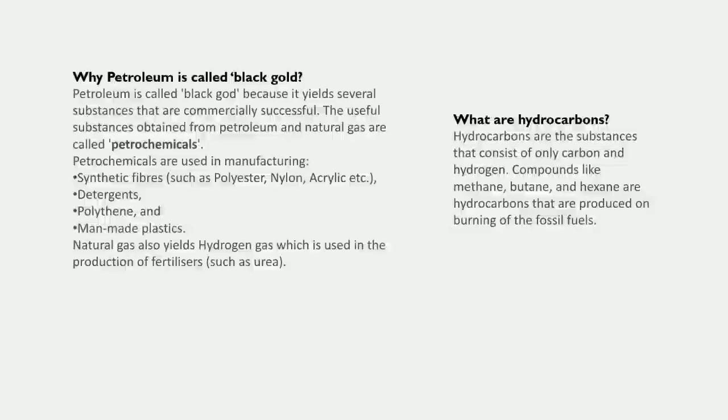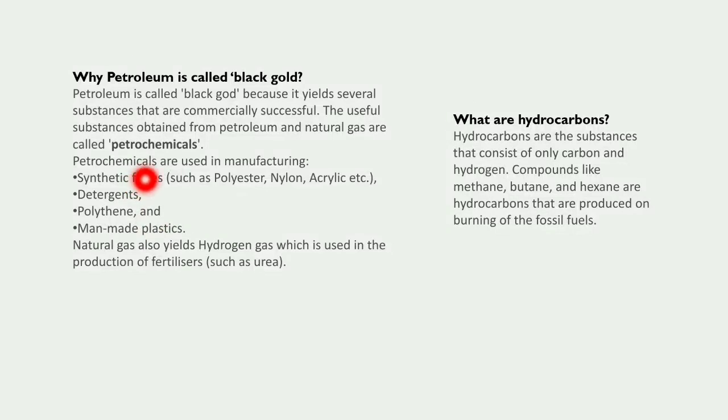Why is petroleum called black gold? Petroleum is called black gold because it yields several substances that are commercially successful, like petrol, diesel, bitumen, etc. The useful substances obtained from petroleum and natural gas are called petrochemicals. So, do you remember something? We had a discussion about petrochemicals when we read the fiber chapter, isn't it?